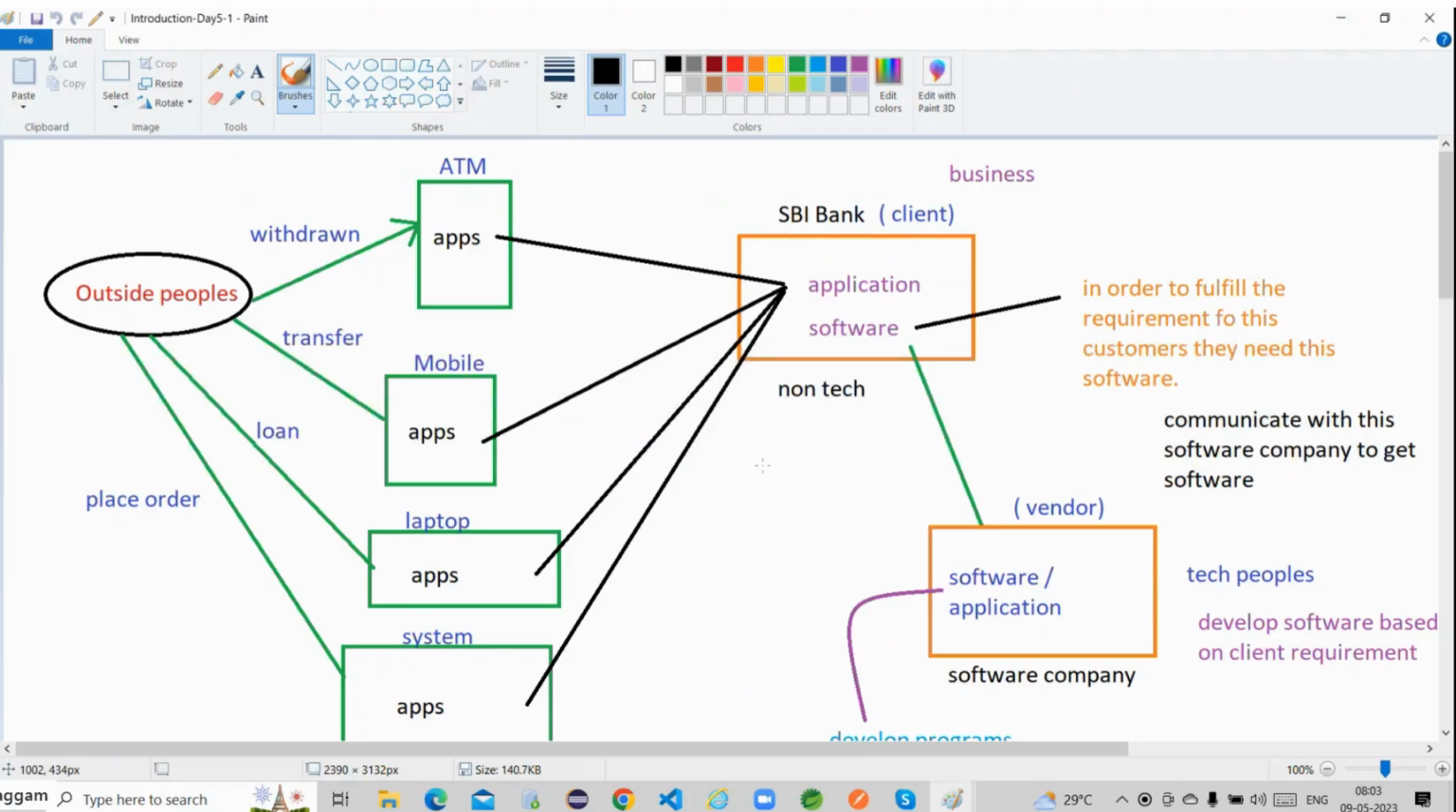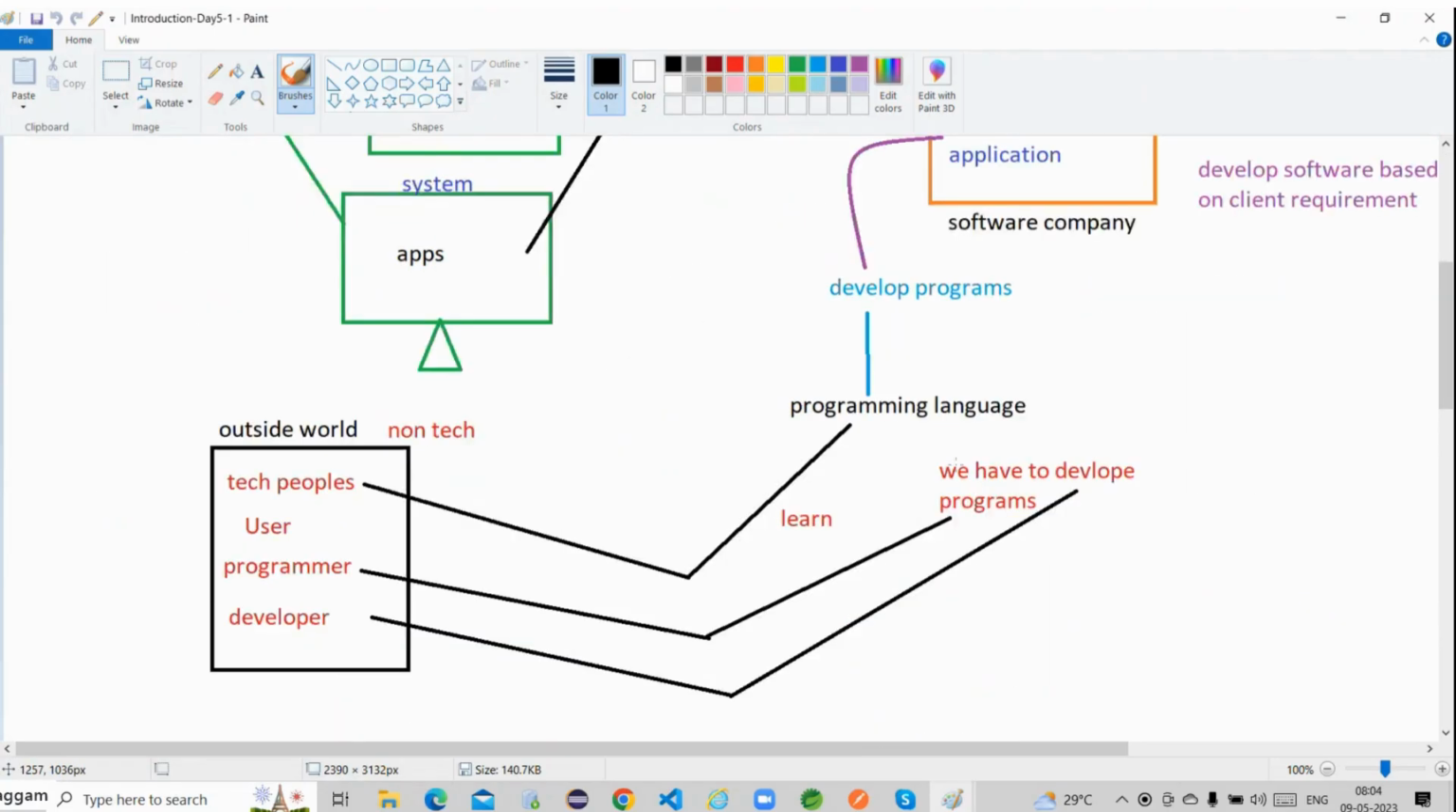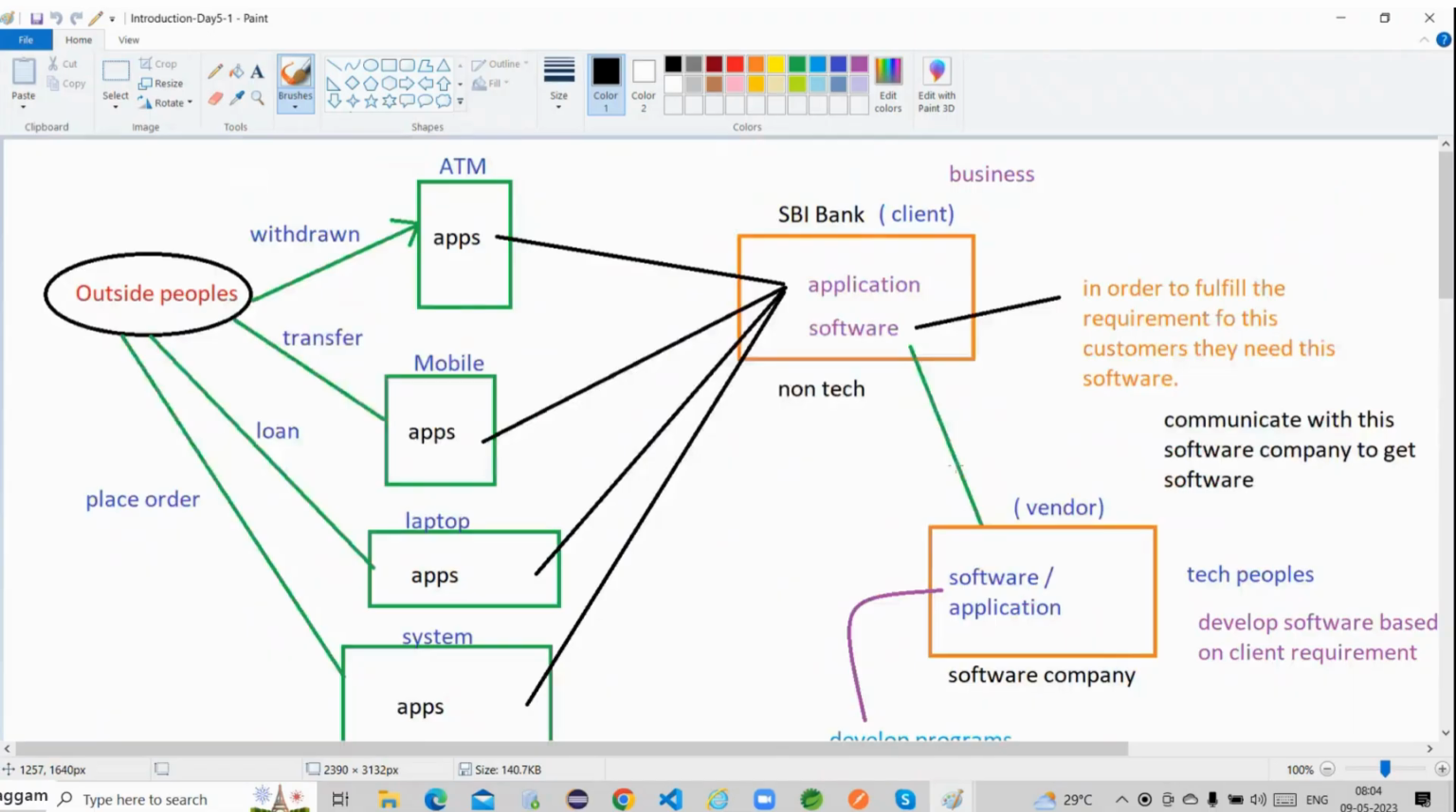Up to this, all the points are very clear, right? So whenever these outside people have to access the service from this SBI bank, in order to do business with outside customers, nowadays everything is a digital world, right? No one is going to the banks. They can fulfill all the requirements just by sitting at home.